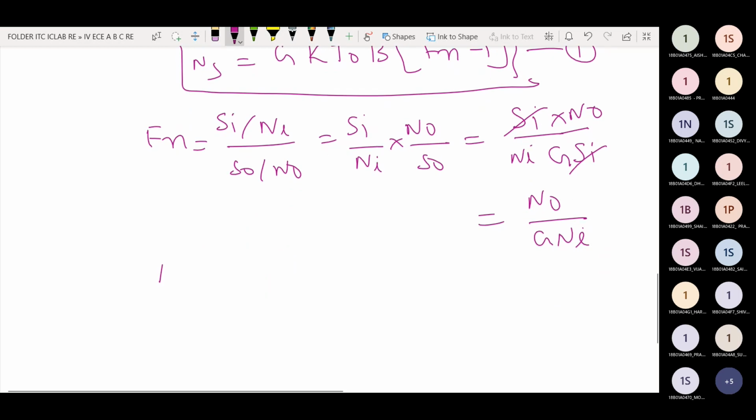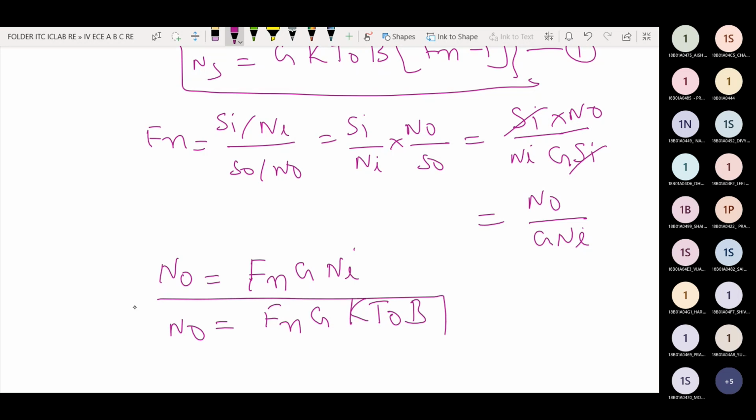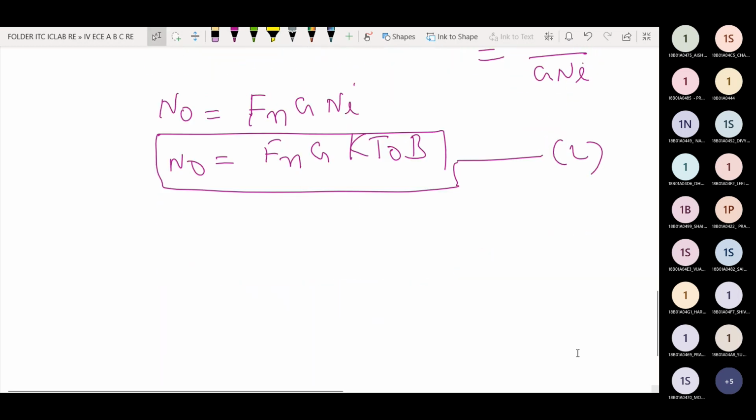Therefore, output noise N naught is related to the noise figure, system noise figure. This is Fn into G into Ni, where Ni is the noise appearing at the input of the receiver communication system. Fn into G into Ni is equal to K T naught B. This is the second expression. These two expressions are very, very important.